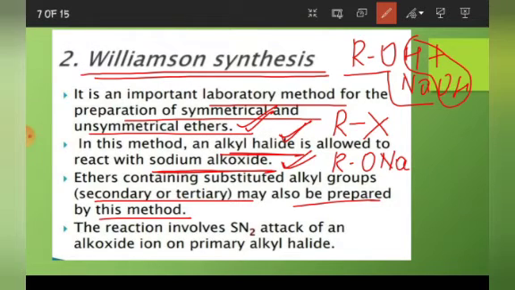The reaction involves SN2 attack of an alkoxide ion on the primary alkyl halide. Here again, what is preferred? Primary alkyl halide is preferred, because again the same thing, for SN2 the reactivity order is 1 degree, 2 degree and then 3 degree. So we take a primary alkyl halide for this reaction also. Now let us see some examples of this reaction.